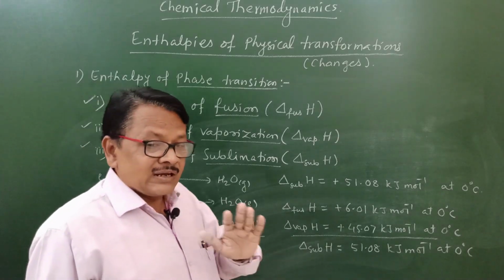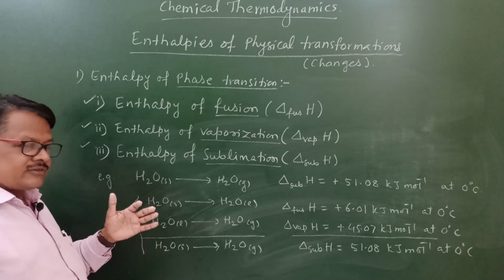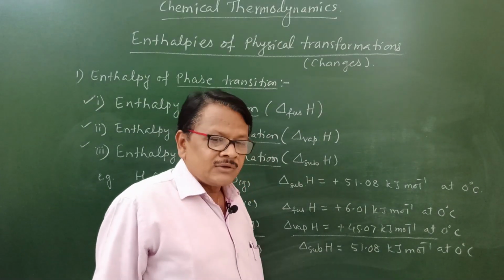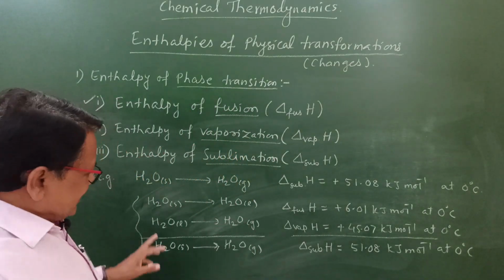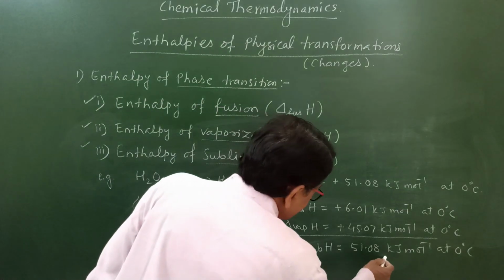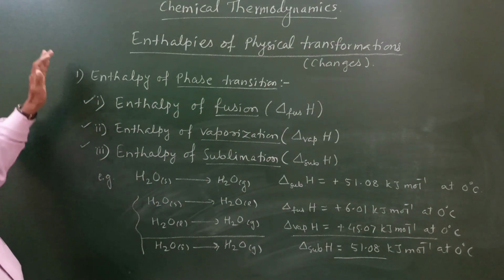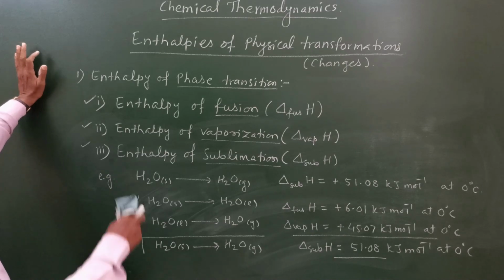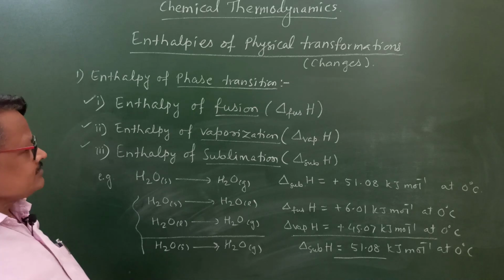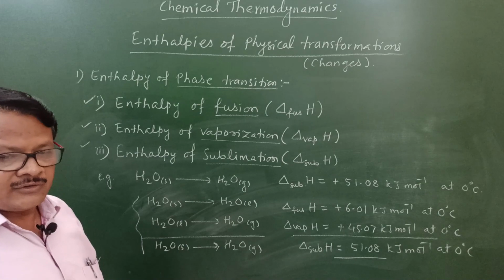We have known that enthalpy is a state function. Means whether this sublimation process takes place in 1 step or in 2 steps, its enthalpy change value will remain the same. That enthalpy change doesn't change here, so that will remain the same, 51.08 kilojoule per mole. Here we have seen the 3 definitions regarding enthalpy of phase transition. One is enthalpy of fusion, another is enthalpy of vaporization, and third is enthalpy of sublimation.